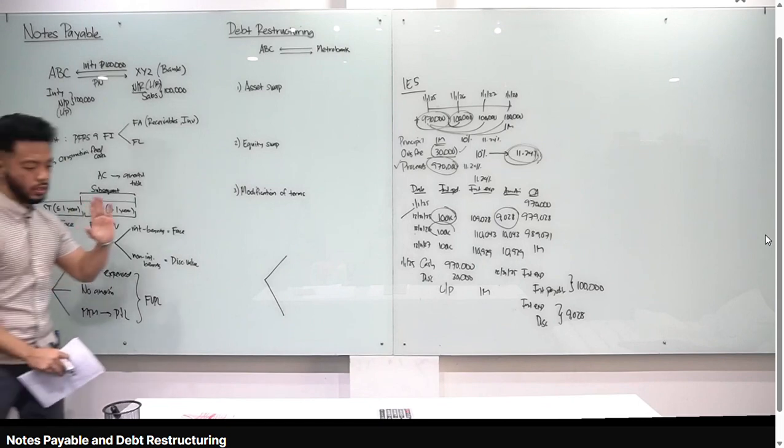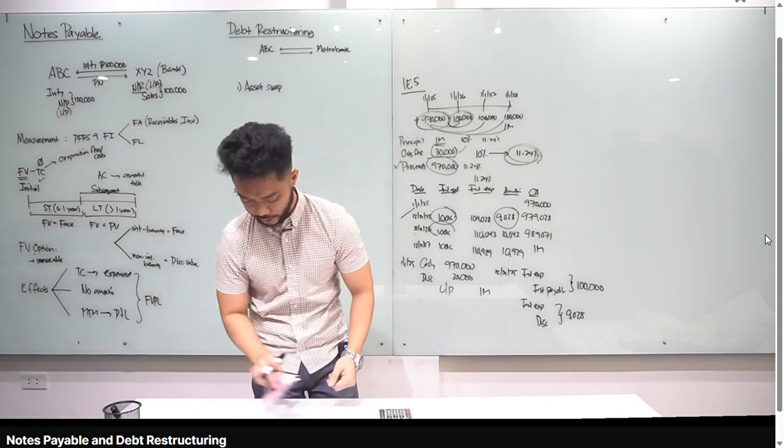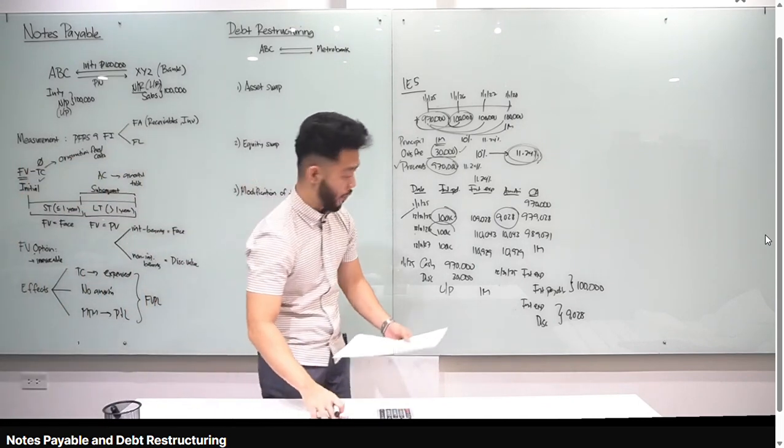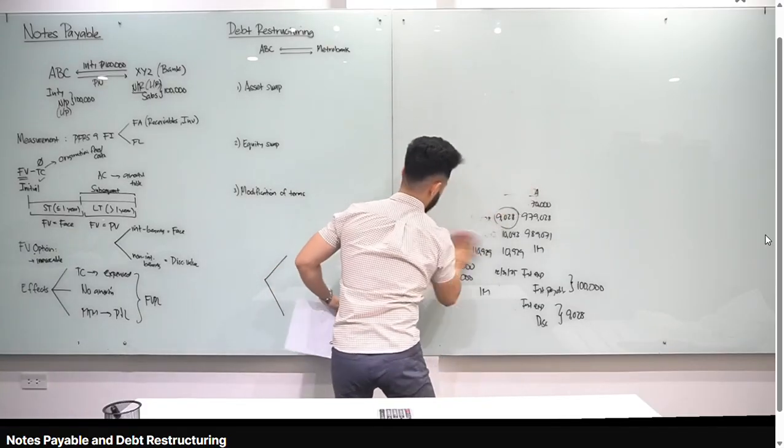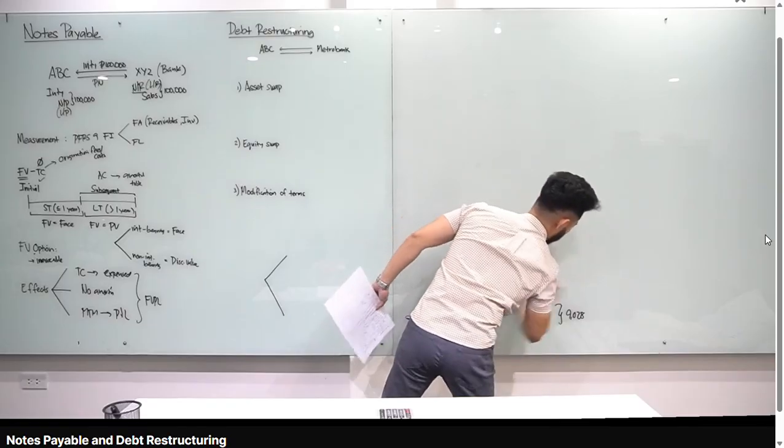Okay, so para mas malinaw, let's answer illustrative example number 6. Illustrative example number 6, this is about fair value option. So papakita ko sa inyo class kung ano yung effects. But madali lang yan, no? So let's answer illustrative example number 6. Alright.